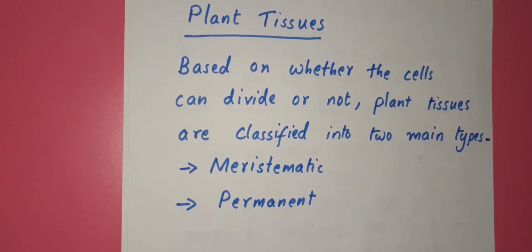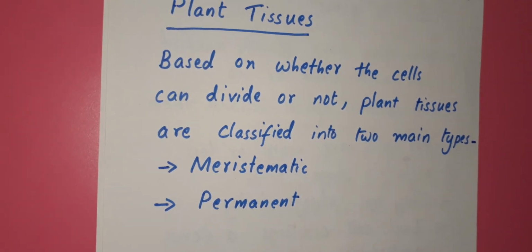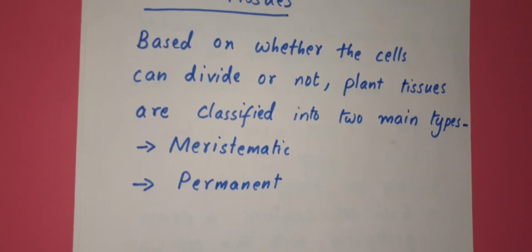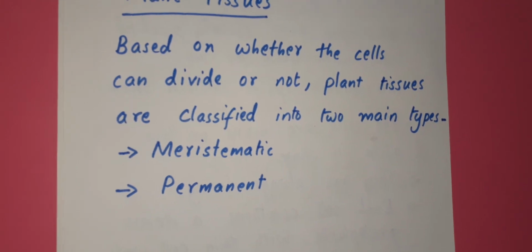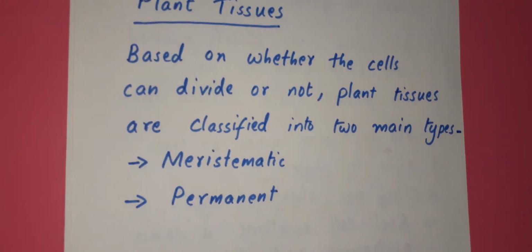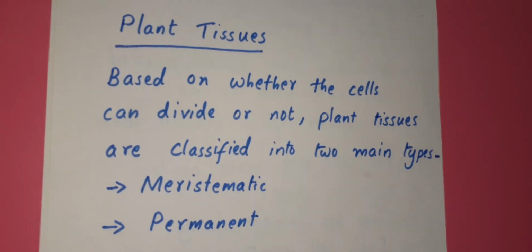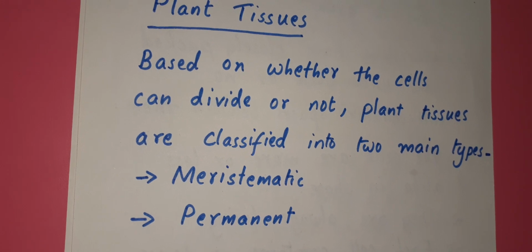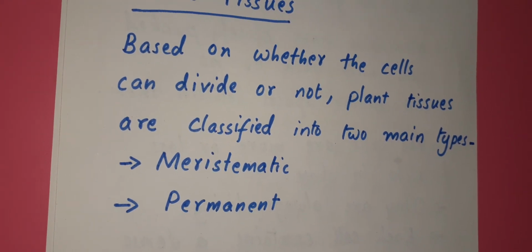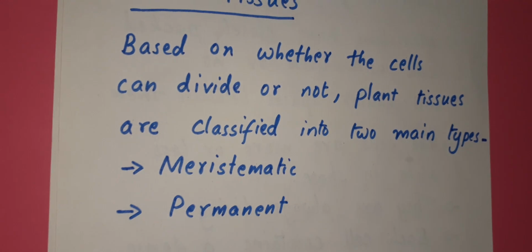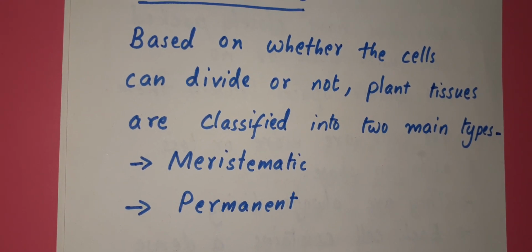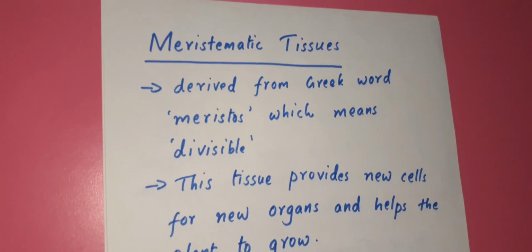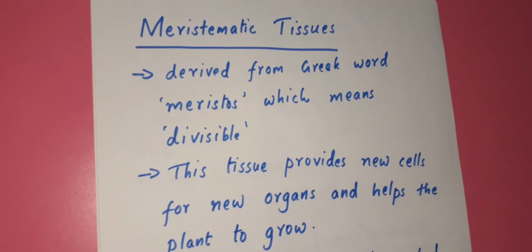In plant tissues, based on whether the cells can divide or not, the plant tissues are classified into two main types. You might have heard about cell division. Some cells cannot divide, some cells can divide. So based on that, the tissues are divided into two types. First is called meristematic and the second one is called permanent. In this module, we will see only meristematic tissues.